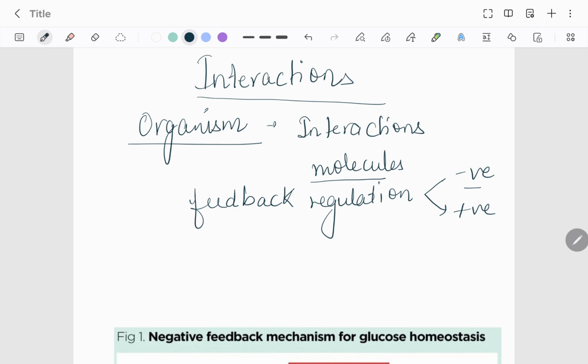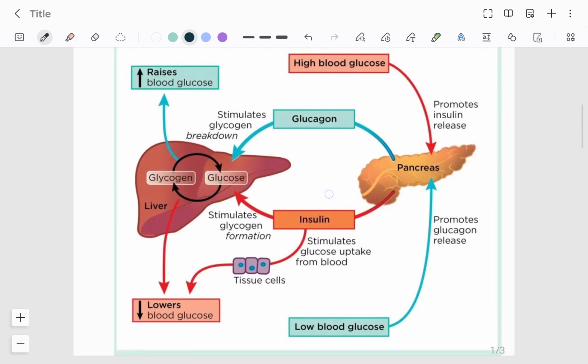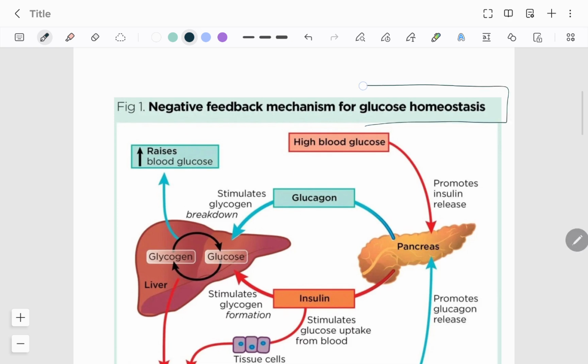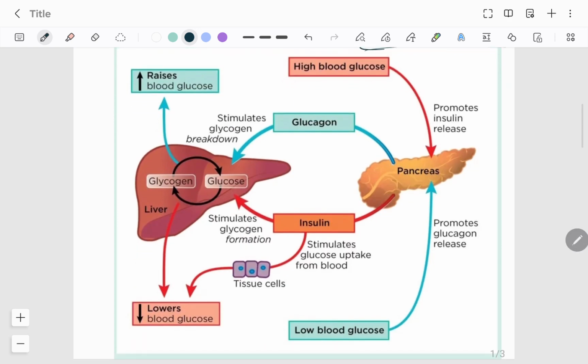If I say negative feedback regulation, here we can study an example of blood glucose level management. See, for glucose homeostasis, suppose someone ate food and blood glucose level is high. So a signal goes to the pancreas and the beta cells will release insulin.